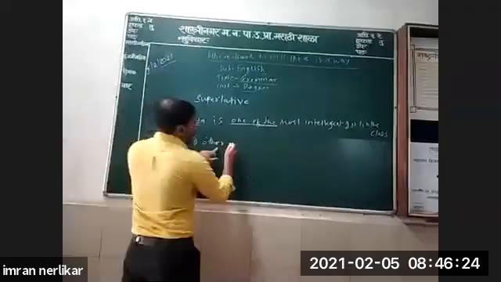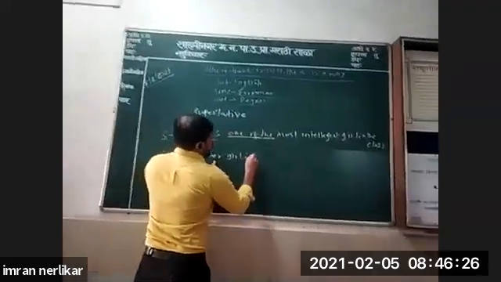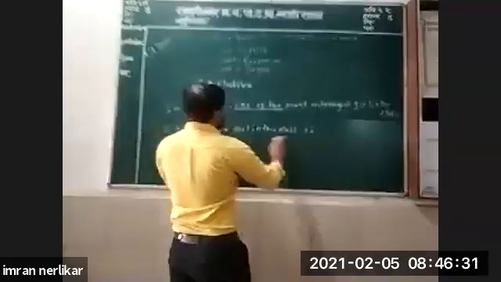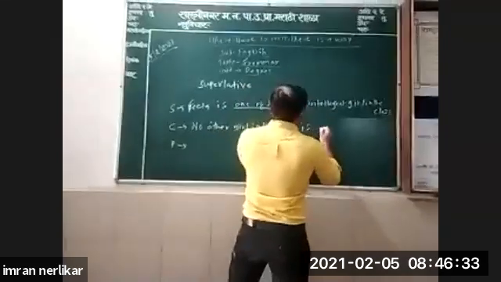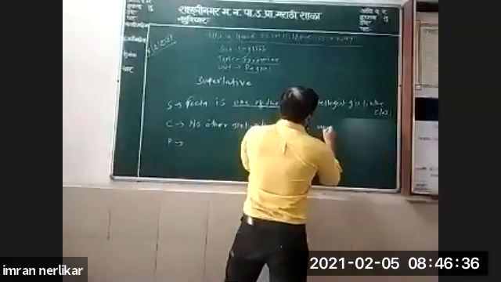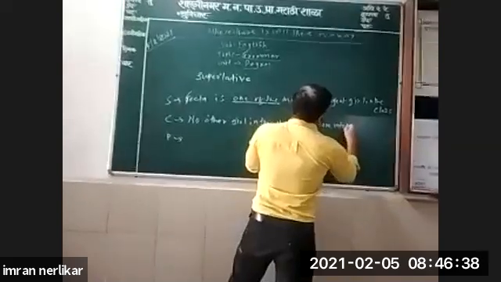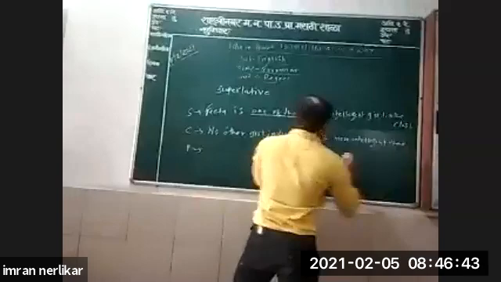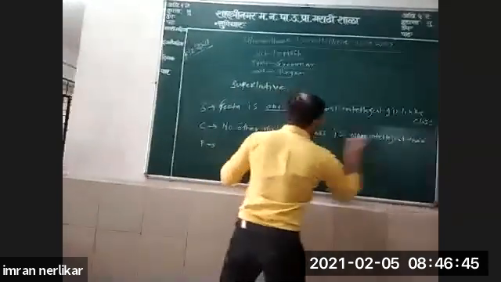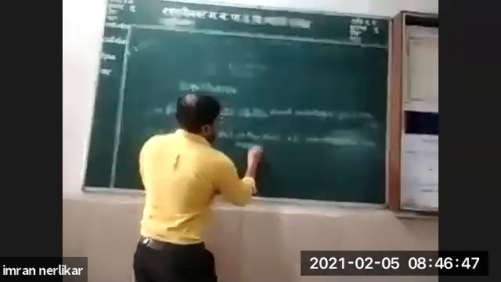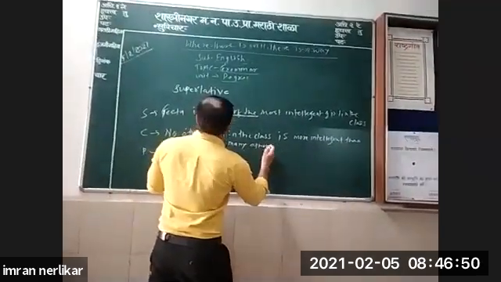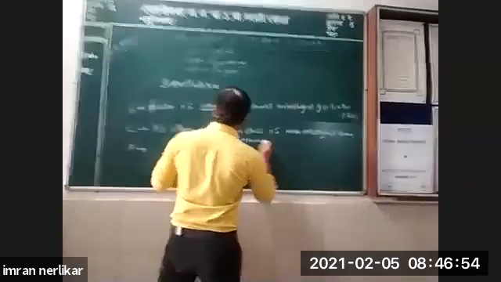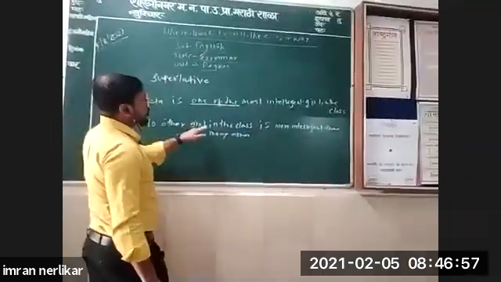In comparative degree: no other girl in the class is more intelligent than many other girls. No other, Geeta is more intelligent.